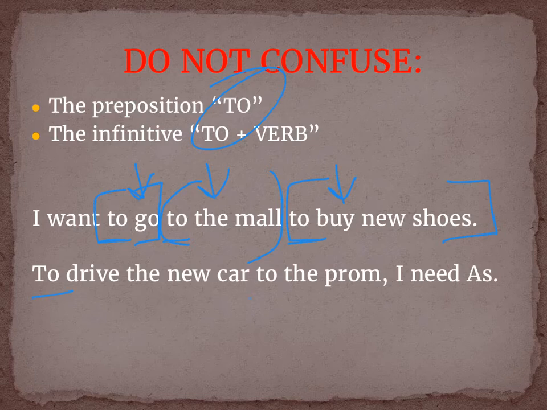Once again, I see two words, T-O. I'm going to look at the words that immediately follow them. In the first one, I have drive. Drive is a verb, so that is the beginning of an infinitive phrase. To drive what? I have an answer, so I have an infinitive phrase. In the next one, the is not a verb, so therefore I have the beginning of a prepositional phrase, to what? The prom, so I am now done.